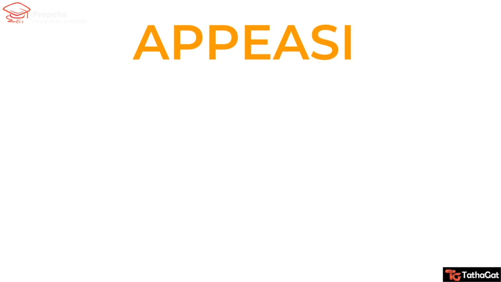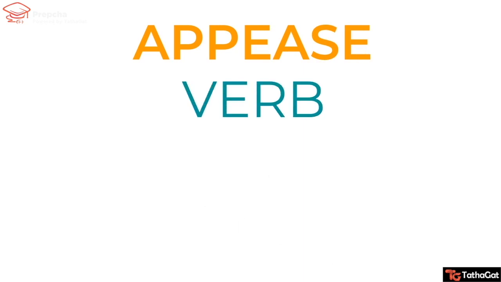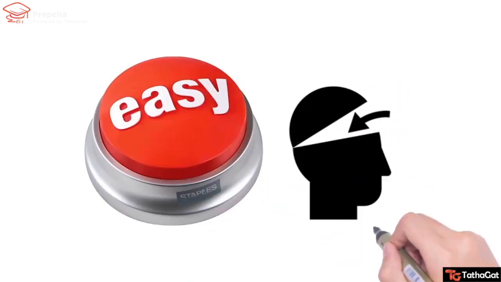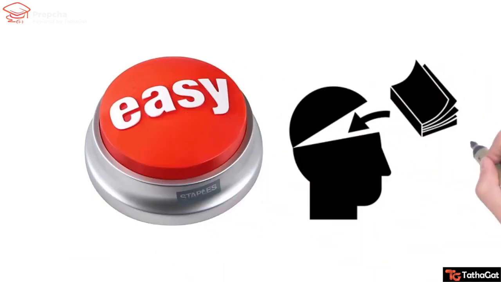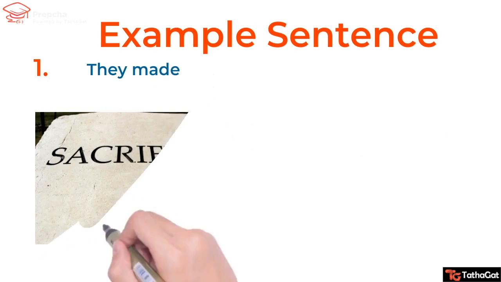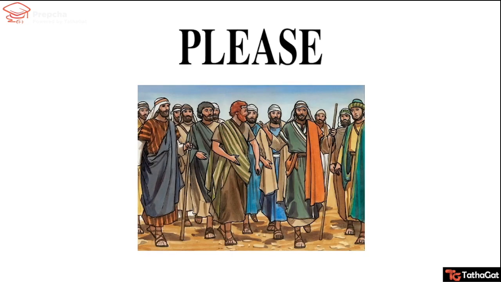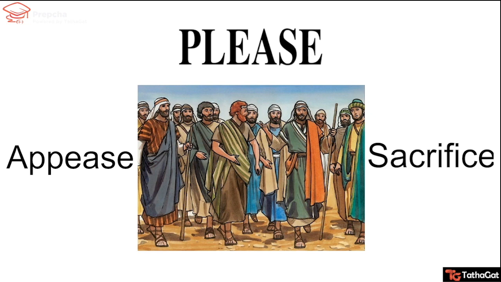Finally, appease. The word appease is a verb and it means to pacify or to satisfy, especially an appetite or need. This one perhaps is the easiest to memorize. आओ आपको please करके appease कर दूं. For example, they made sacrifices to appease the gods. As in, लोगों ने भगवान को please करने के लिए, मनाने के लिए या appease करने के लिए sacrifices दी.